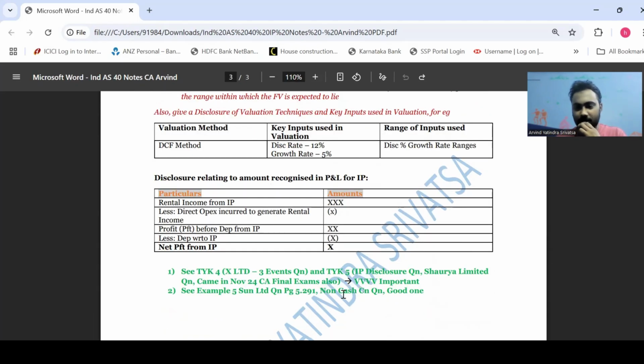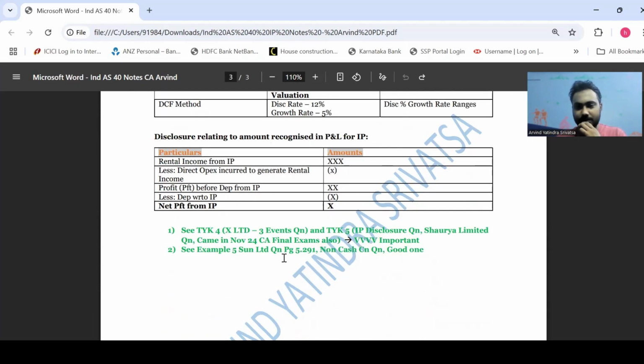So guys, this is all the standard is. There are a couple of questions which I want you to go through in this standard. You can see TYK question 4, which has 3 events, which is a very good question, which has not been tested so far. And your TYK 5 question, which basically contains an investment property disclosure. It's a very good question. It came in our 24 exams as well. It's very, very important. And you can also see your example 5, which is an unlimited question in page 5.91. It's a non-cash consideration question. It's a very good question.